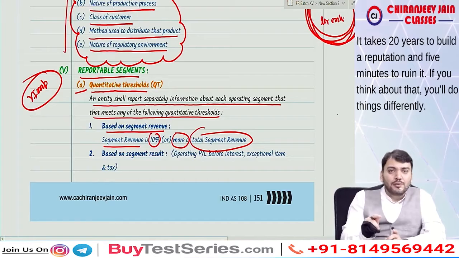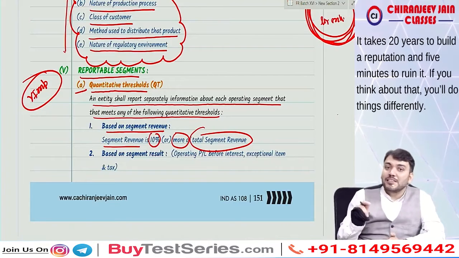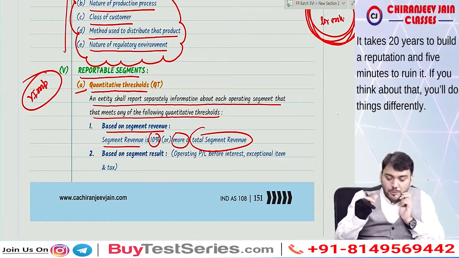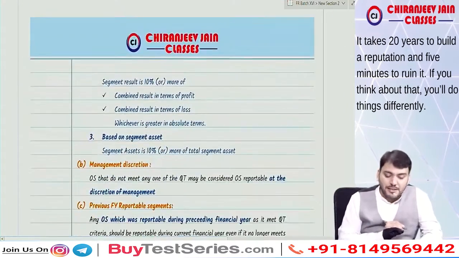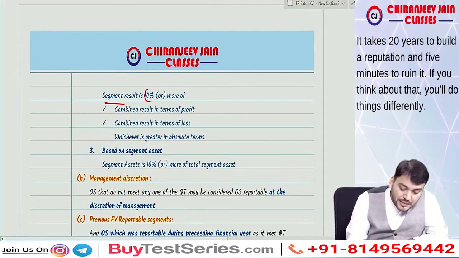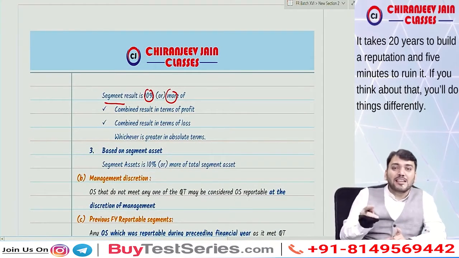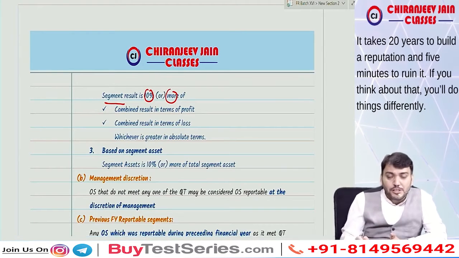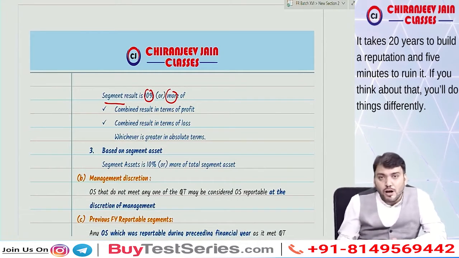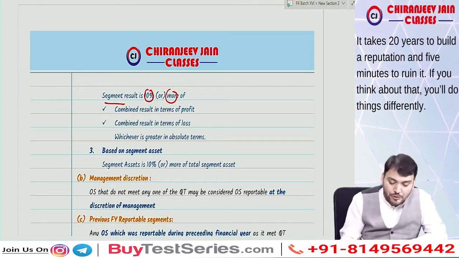If the segment revenue of an operating segment is 10% or more of total segment revenue, then it will be a reportable segment. Based on segment result: segment result is 10% or more of either the combined result in terms of profit or the combined result in terms of loss, whichever is greater in absolute terms.